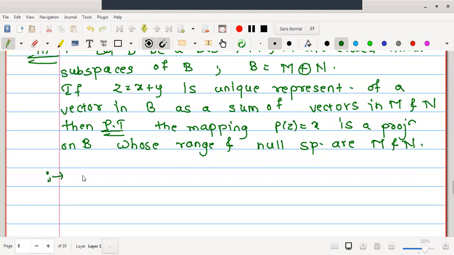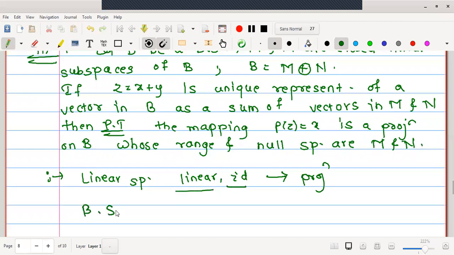Let me write, whenever we are considering a linear space, a linear idempotent transformation will be a projection. Therefore we have only two properties, linear and idempotent. But whenever the case comes with Banach spaces, we are going to add the property continuous. That is, continuous, linear and idempotent will give us the projection on a Banach space.